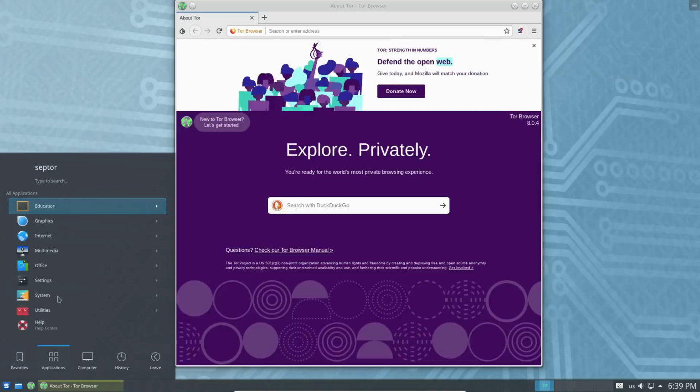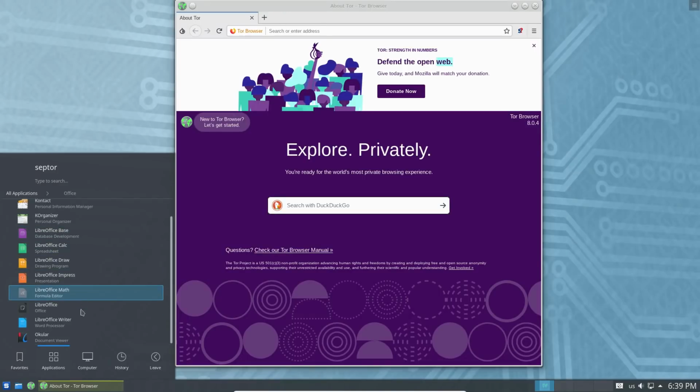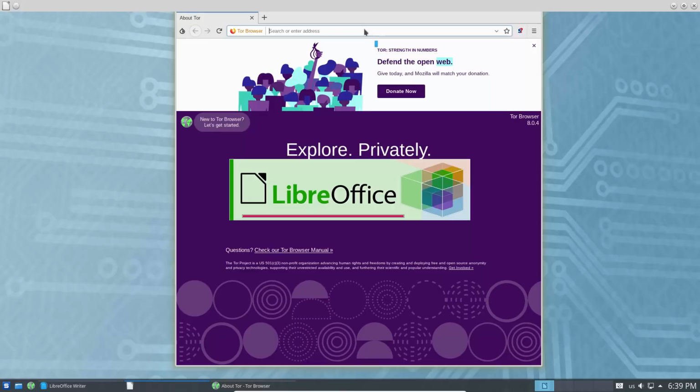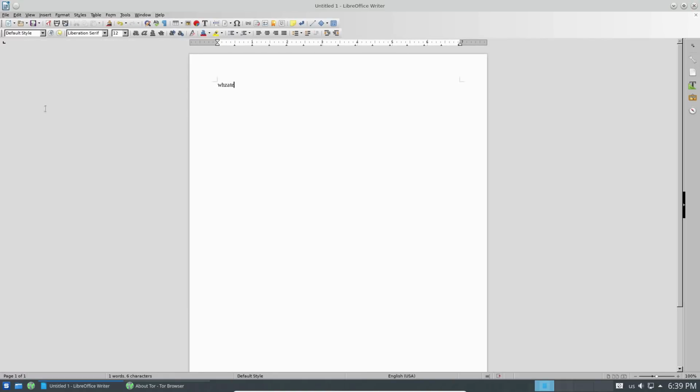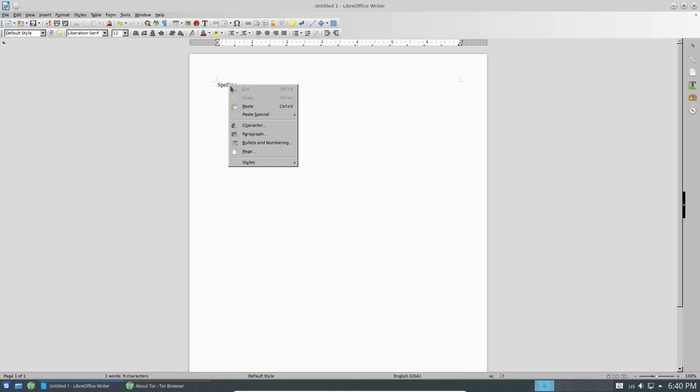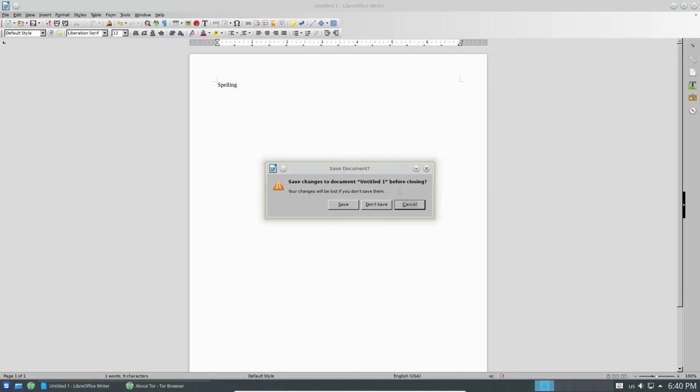All right, what else wasn't working? LibreOffice wasn't working before, so let's go ahead and boot up LibreOffice and see if it works now. All right, let's go with a spelling checker. There's that. We do not have our synonyms in, and it is not picking my themes out as well. There's some settings to do to change that.